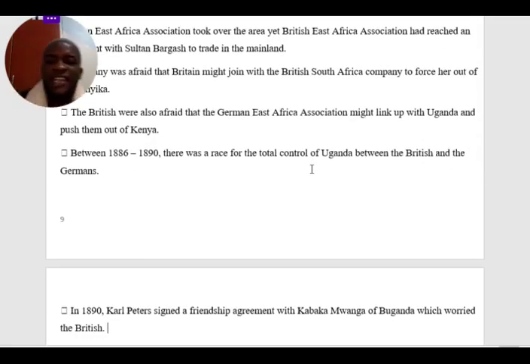Between 1886 and 1889, there was a race for total control of Uganda between the British and the Germans. In 1890, Germany and Britain were fighting over who would control and colonize Uganda. They had to confront one another because they both had interest in colonizing Uganda.